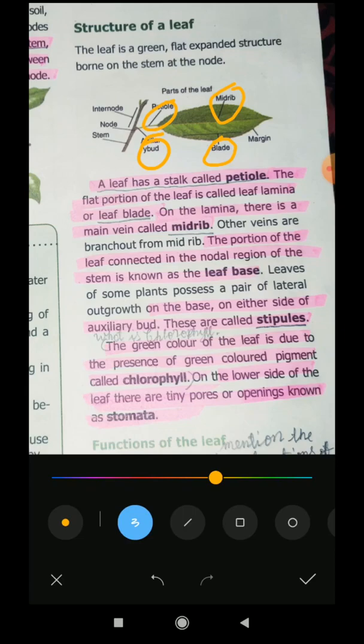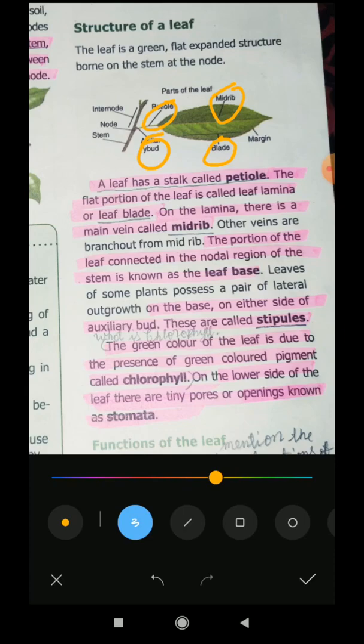On the lower side of the leaf there are tiny pores. Yes, see, the back side of the leaves has some tiny pores or openings, called stomata. What is that? Stomata. Once again I repeat, the green colored pigment is called chlorophyll. It is present in all plants because of the pigment only. Yes or no?